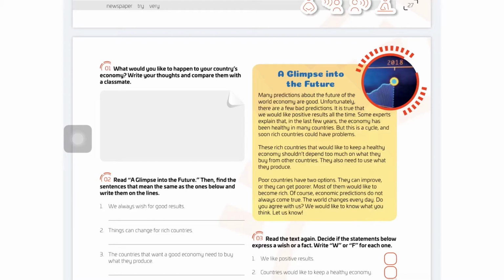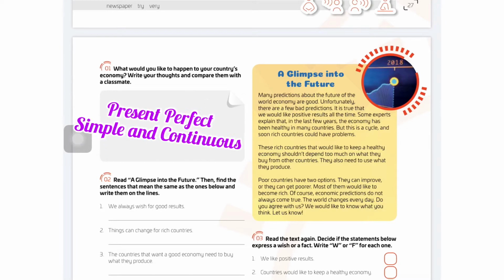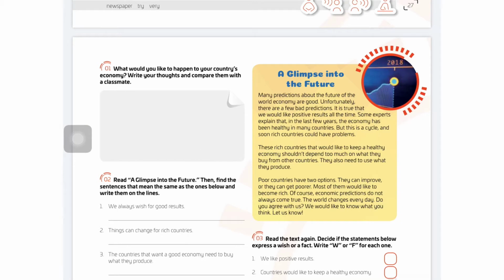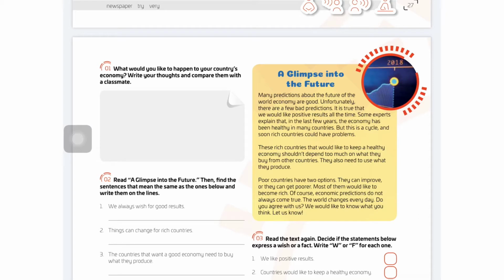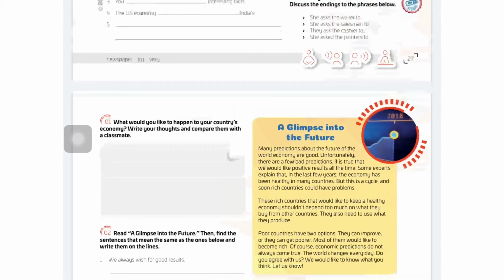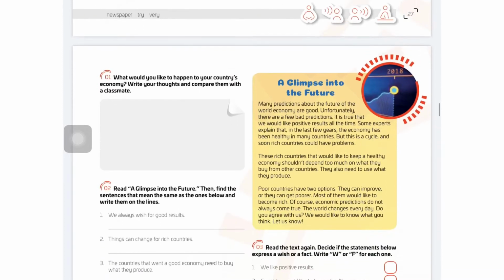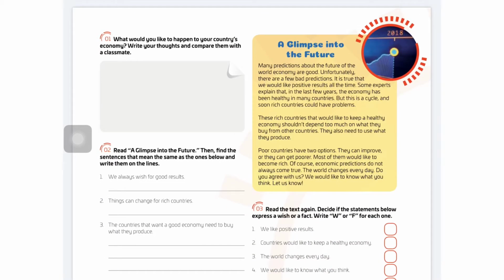Perfect. Now, the idea for this week is to work with the present perfect simple and present perfect continuous in order to know about the past perfect simple and past perfect continuous. Remember that we are going to introduce the things in order to write an academic paragraph. Yes? Now, in order to do it, we are going to reinforce and make an effort for our topics by developing different activities.